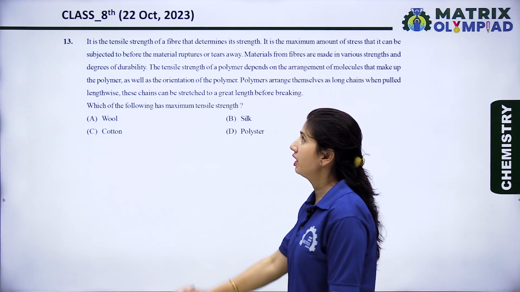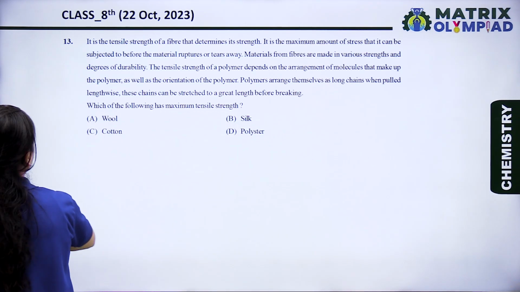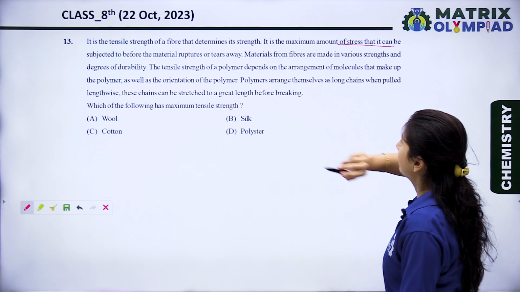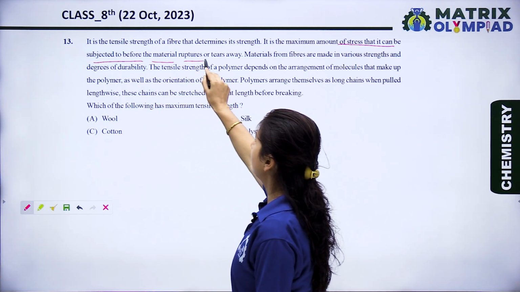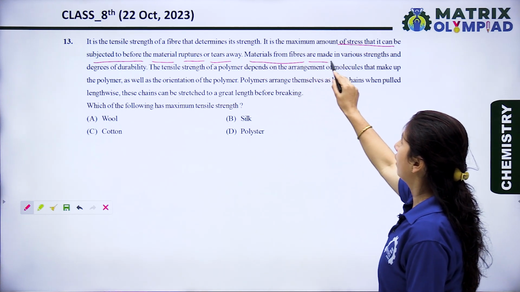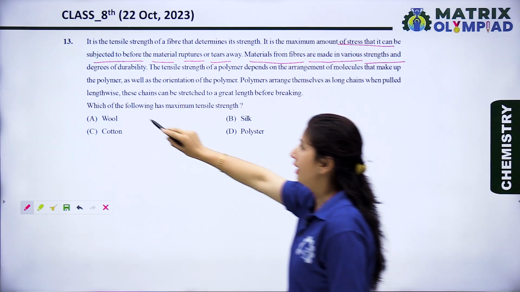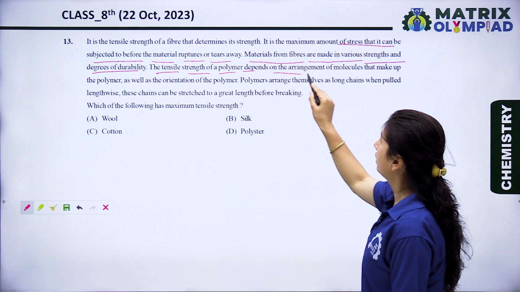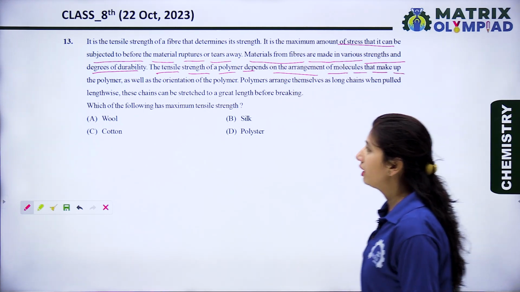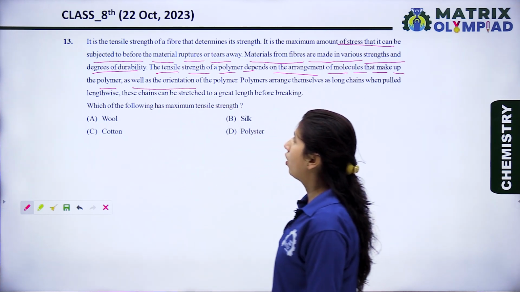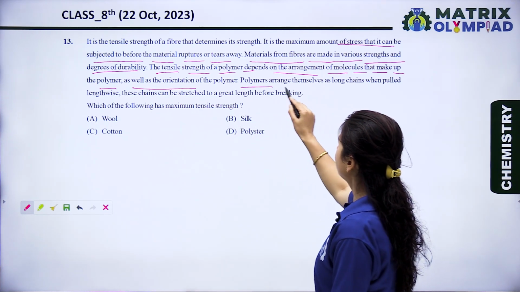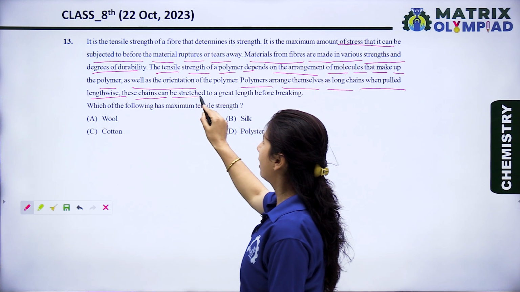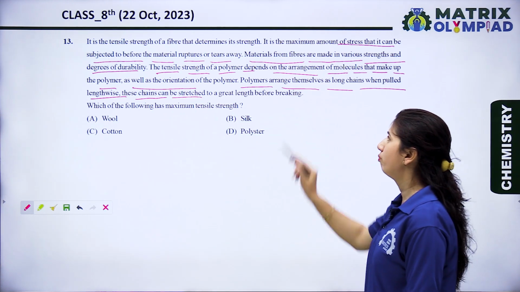Next, the 13th question. The tensile strength of a fiber determines its strength. It is the maximum amount of stress that it can be subjected to before the material ruptures or tears away. Materials from fibers are made in various strengths and degrees of durability. The tensile strength of a polymer depends on the arrangement of molecules that make up the polymer, as well as the orientation of the polymer. Polymers arrange themselves as long chains. When pulled lengthwise, these chains can be stretched to a great length before breaking.